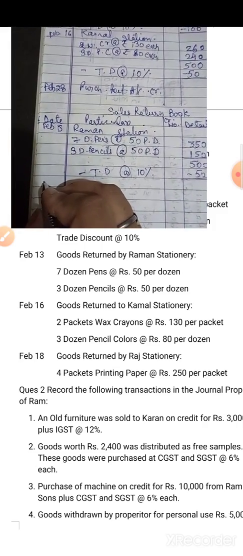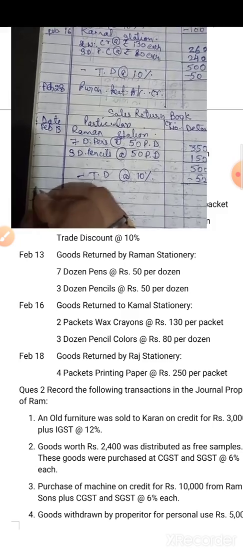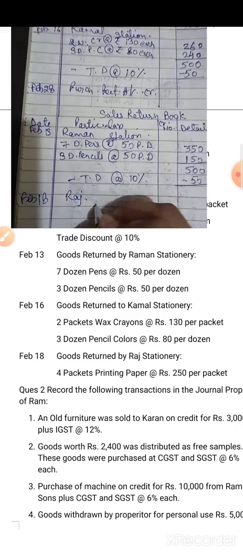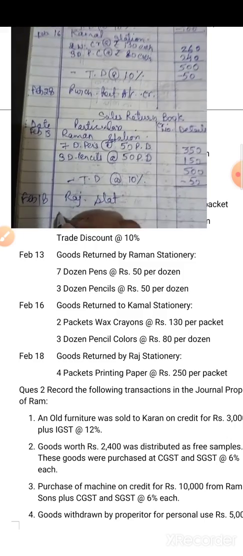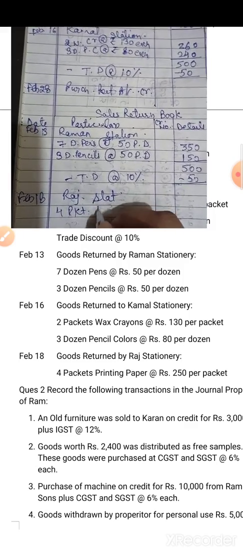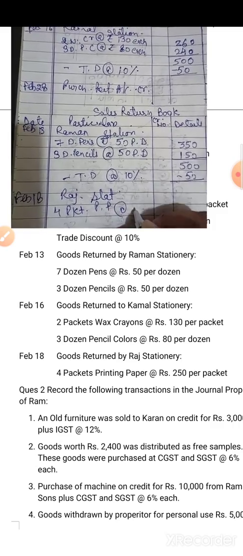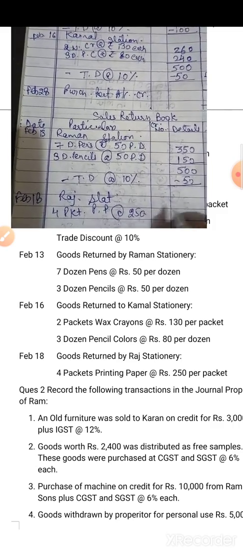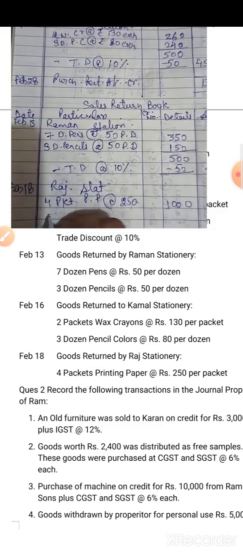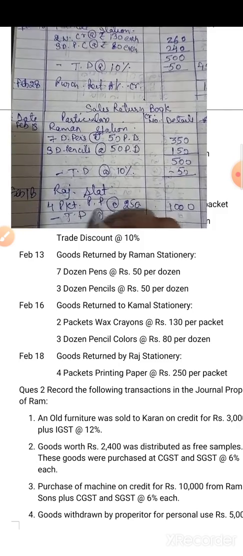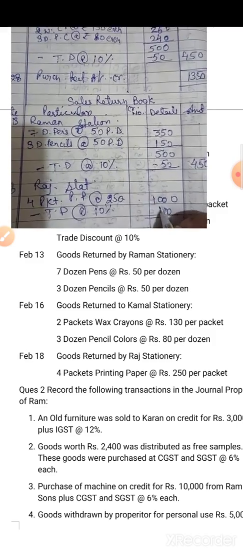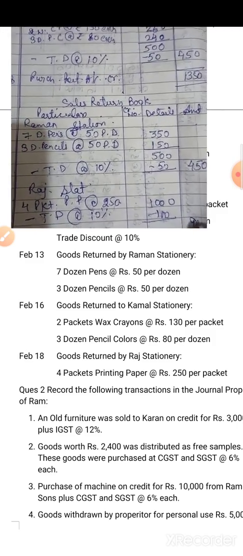Now the next transaction of Feb 18. Feb 18, Raj Stationery. Raj Stationery, only one description is there. 4 packets of printing paper at the rate of 250. So it is 1000 and trade discount, TD 10%. So it is 100. Now after trade discount the answer is 900.